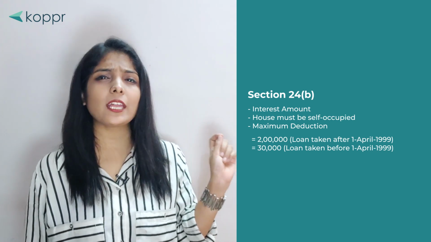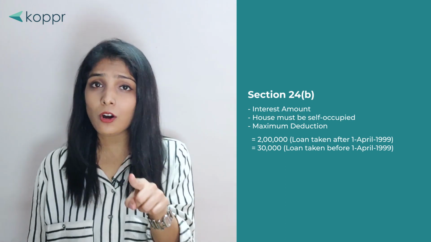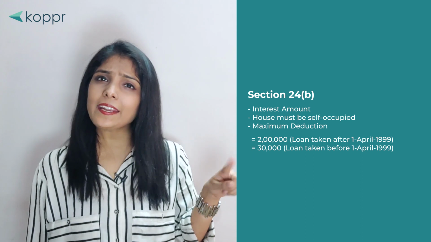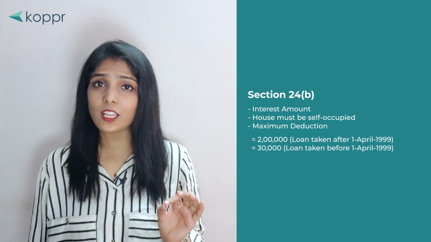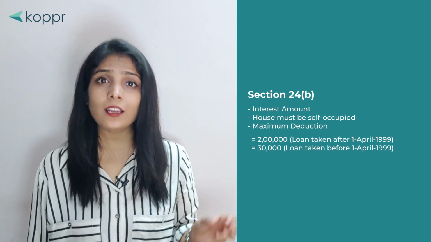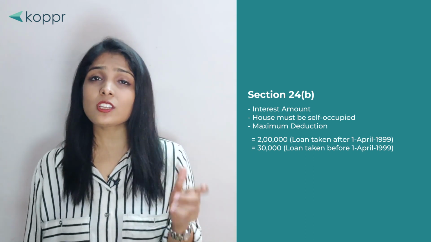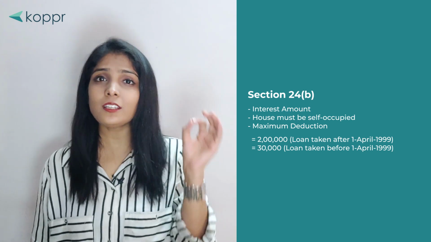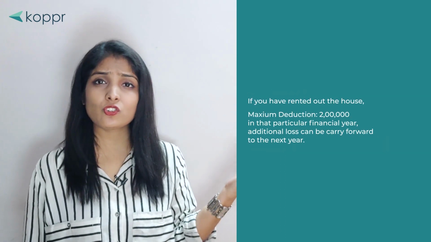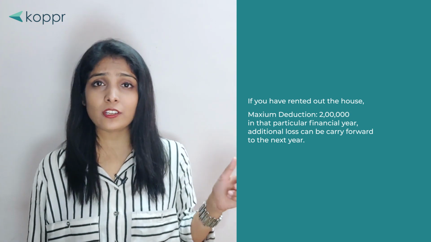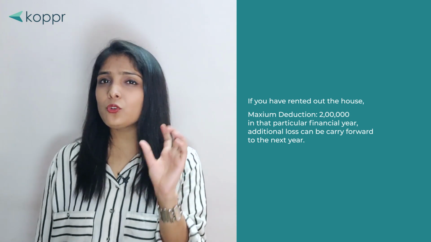Under this, the deduction can be claimed on the interest amount on the condition that your house is self-occupied, and if the loan is taken after 1st April 1999, then the deduction can be claimed up to the limit of rupees 2 lakh, and if it is before April 1st 1999, then the deduction can be claimed up to the limit of rupees 30,000. And let's say if the house is rented out, then the maximum deduction you can avail in that particular financial year is rupees 2 lakh, and if you have an additional interest, then you can carry it forward to the next financial year.